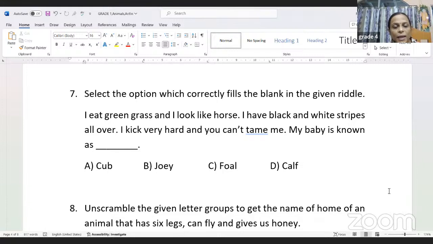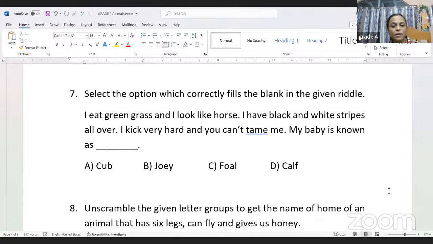So I eat green grass and I look like a horse, and I have black and white stripes all over. I kick very hard and you can't tame me. So what is my baby known as? It cannot be joey. It cannot be calf. It cannot be cub. So the baby is known as the foal.